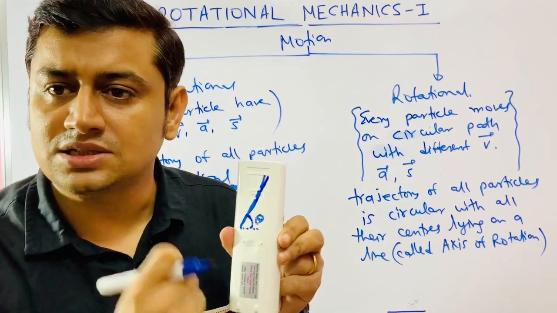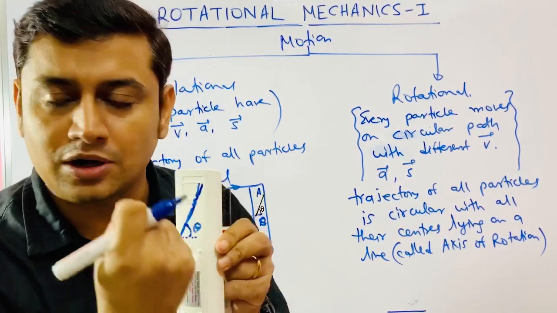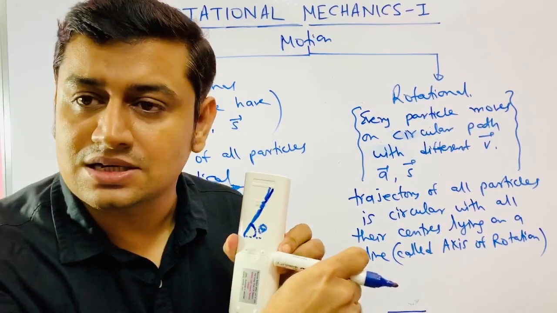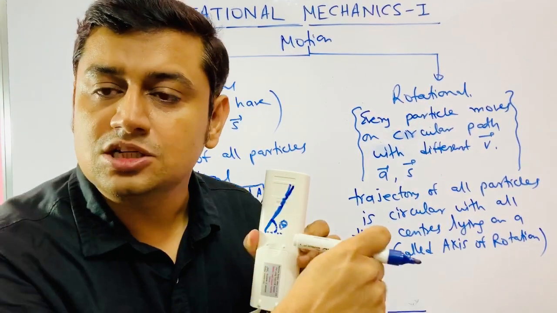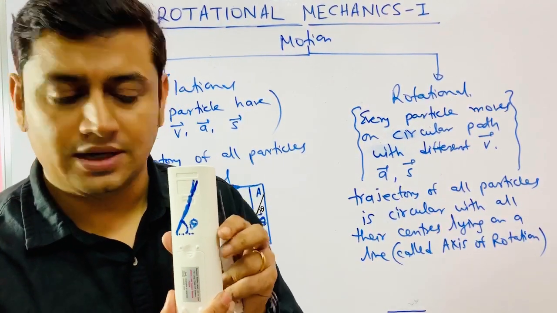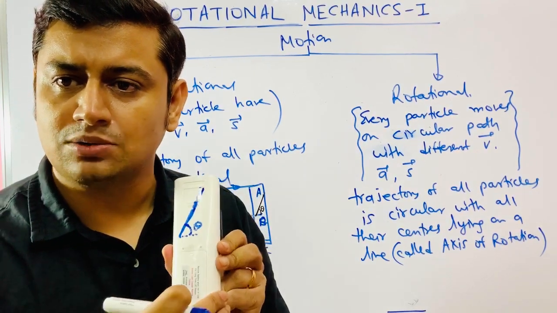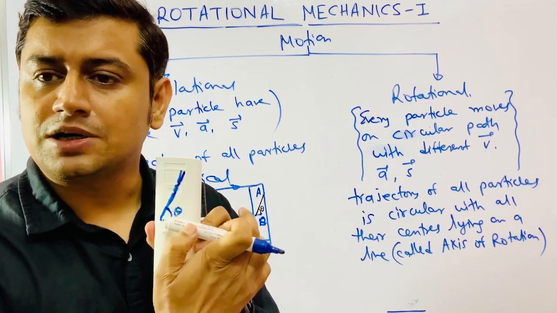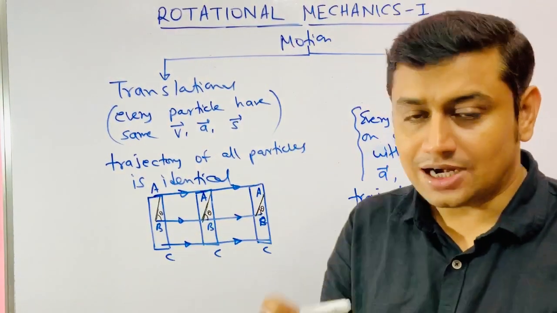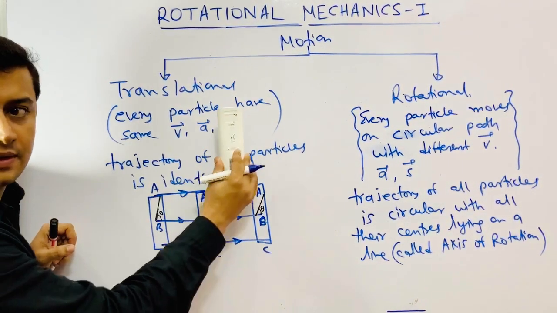I can replace this entire body by a point mass, whose property is velocity vector v, whose property is acceleration a, whose property is displacement s. I do not require any angular quantity. Once this angle changes, even slightly, with respect to any axis, if the orientation changes with respect to any axis, it becomes rotational motion.